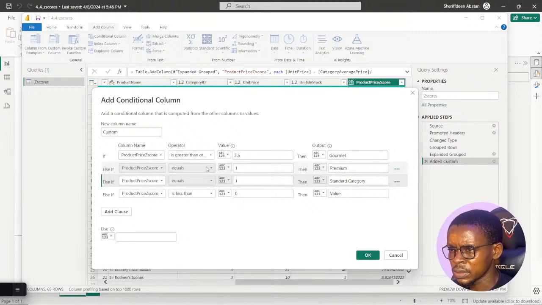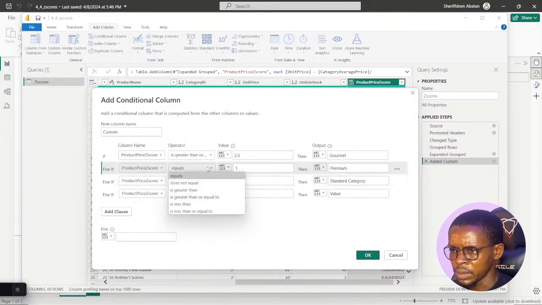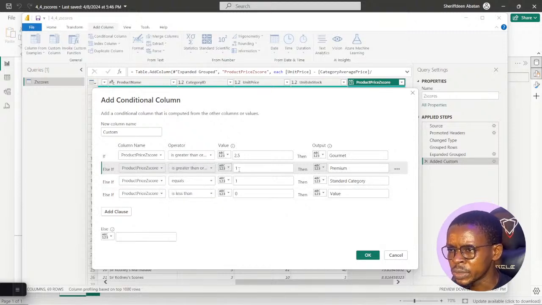Is equal to 1. This one is still equal to 1, then this one should not be. This one should be does not equal to. So is greater than or equal to 1. This one is between, which means it's greater than 1 or equal to 1. This one is greater than 2.5.